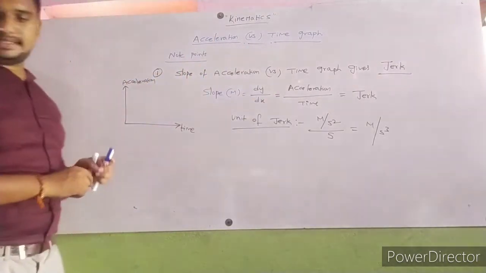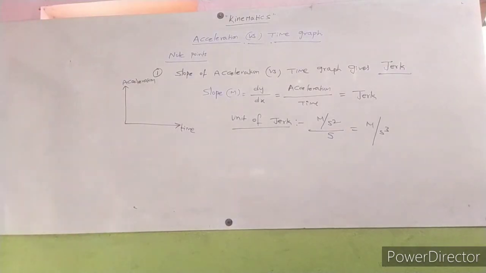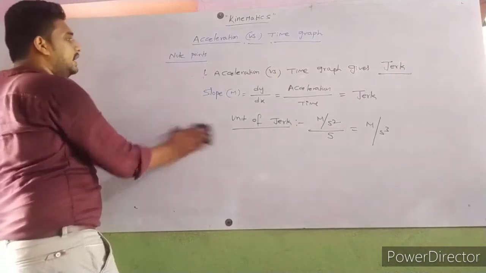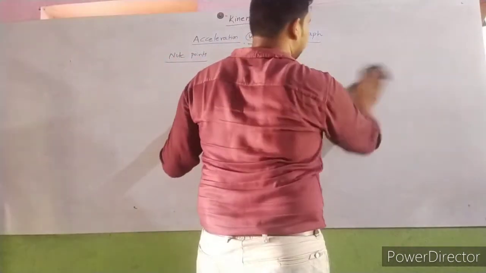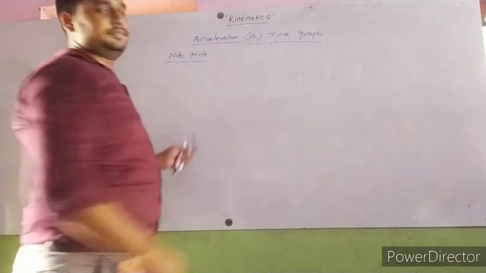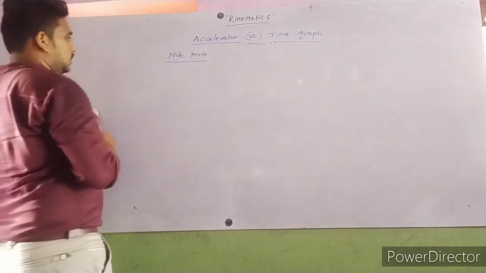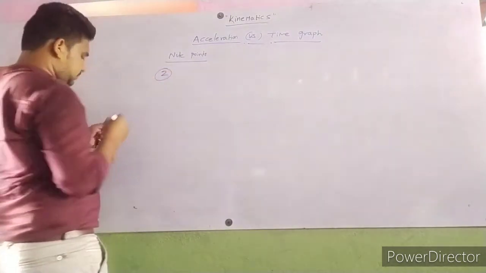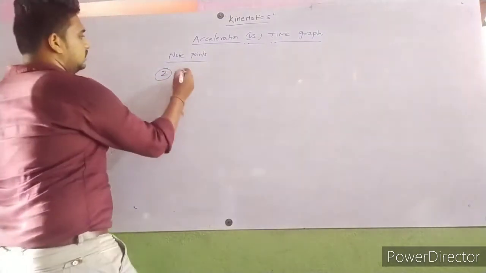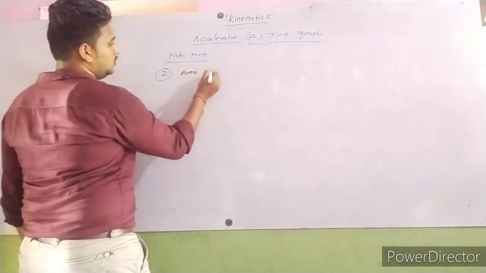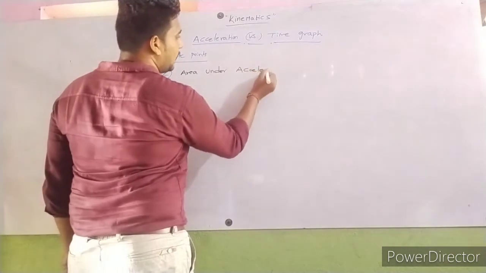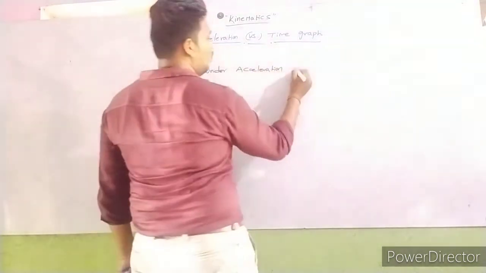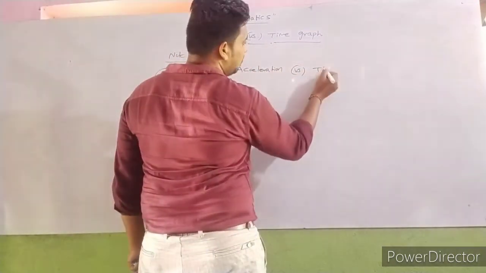Next, second note point. Second note point is area under acceleration versus time graph.